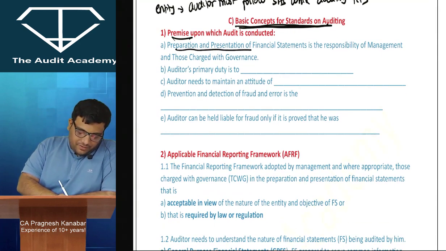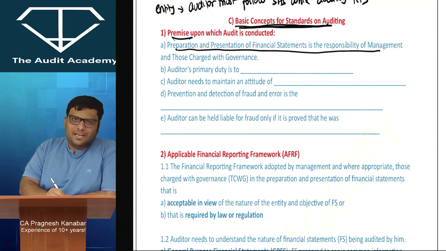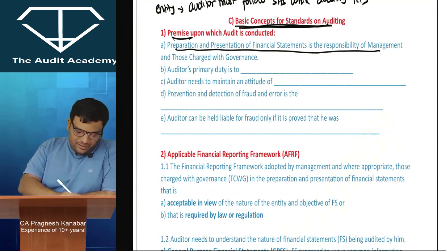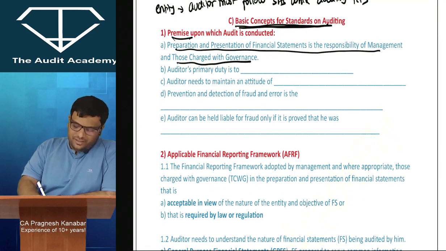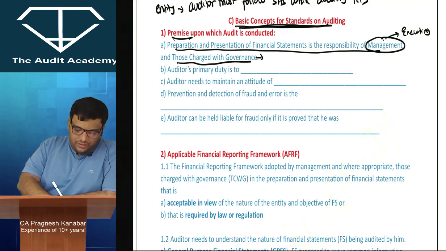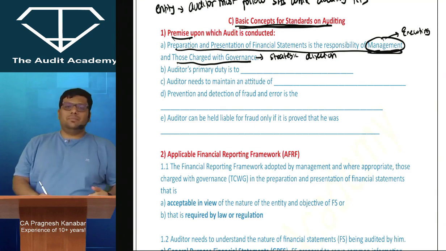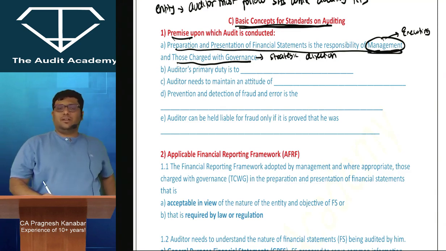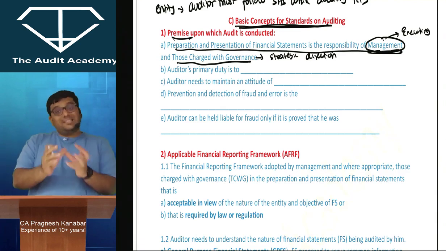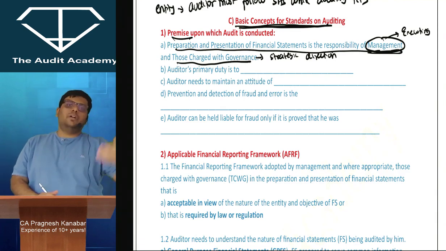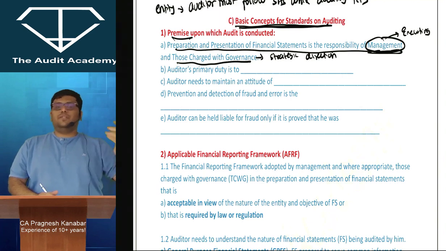Preparation and presentation of financial statements is the responsibility of management. This word you have written many times, so management and those charged with governance. Management is the one who is executing. TCWG is the one who is giving strategic direction. For examples, management is CEO, CFO level people, and TCWG is board of directors, audit committee level people. But that is just an example. In theory, management is the one who is executing, and TCWG is the one who is giving strategic direction.